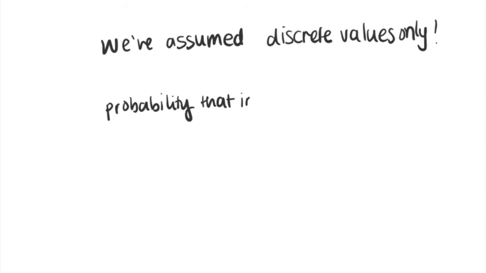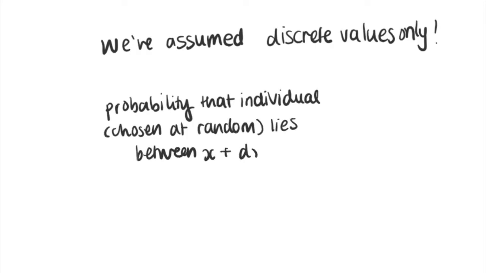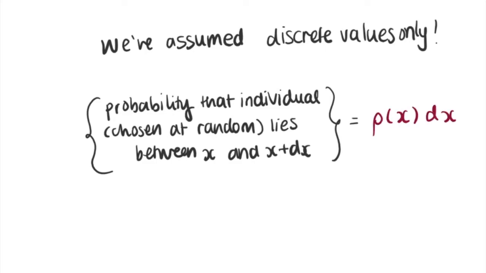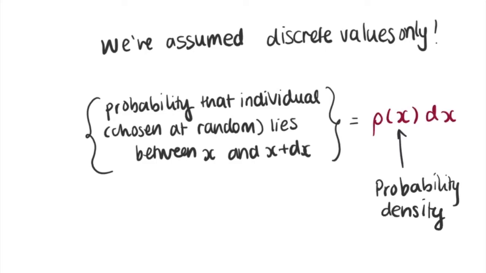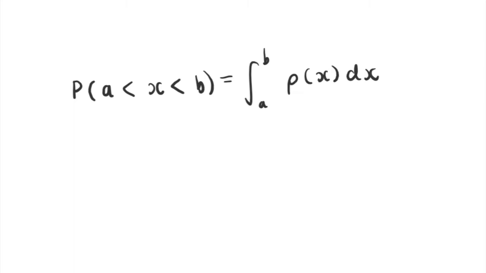So far we have assumed that the distribution consists of discrete values only. If we consider continuous variables, we can say that the probability of obtaining a value between x and x plus dx is rho dx. The rho is the probability density, and the probability that x lies between a and b is given by the integral of rho dx, the finite integral, which is represented by this.